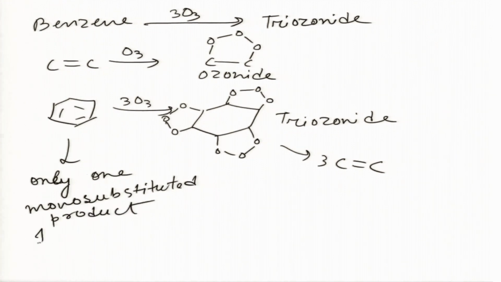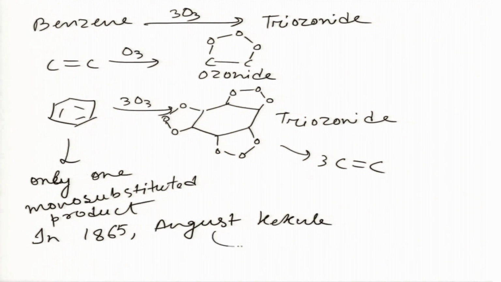So, in 1865, by these conclusions, Auguste Kekule proposed the structure of benzene as this. Okay. So, we will discuss about further details of the structure and bonding of benzene in the next lecture. Thank you.